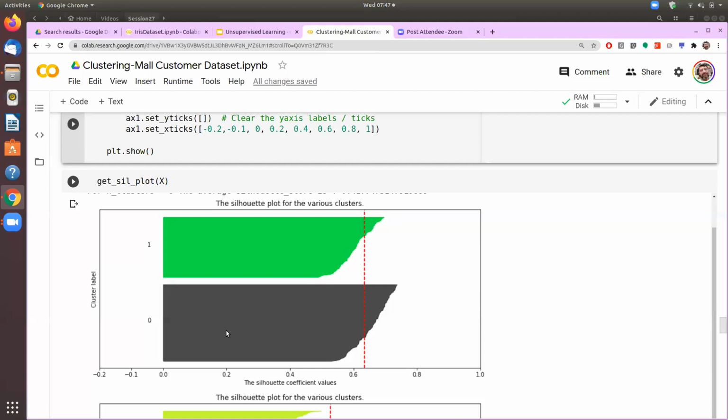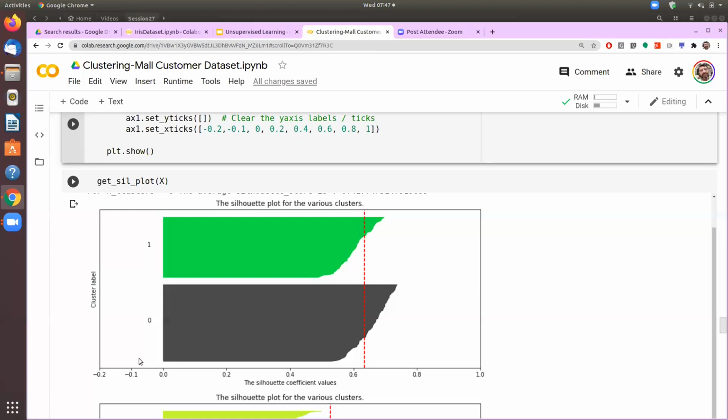And the third thing to notice is that on the x-axis, there are some positive numbers and there could be some negative numbers. If certain observations are going into the negative territory, it means that there is some misclassification. And that would happen because, if you see the formula of the silhouette score, it was B minus A divided by the max of A and B. So if A becomes larger than B, or if B is smaller than A, then these numbers will become negative.